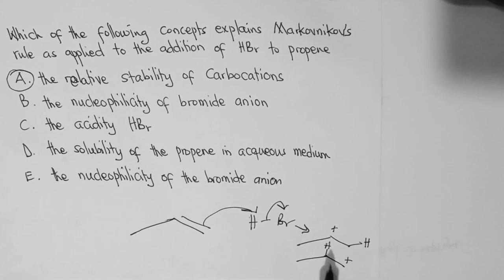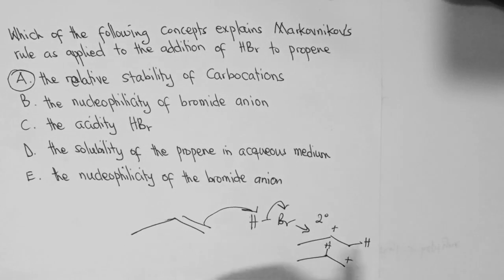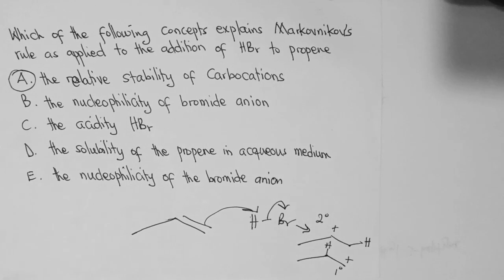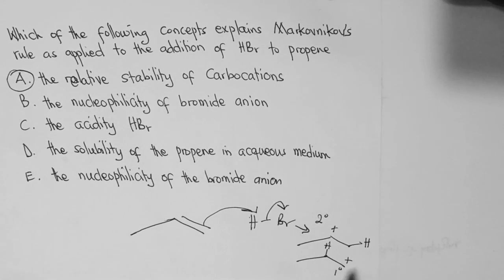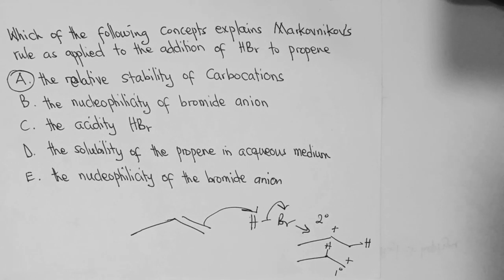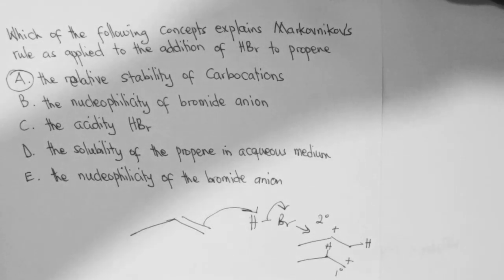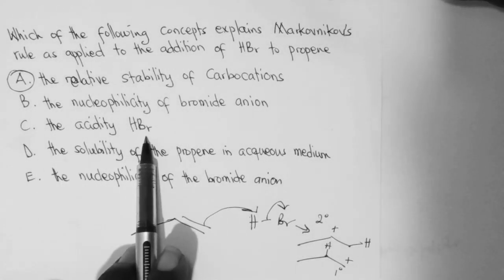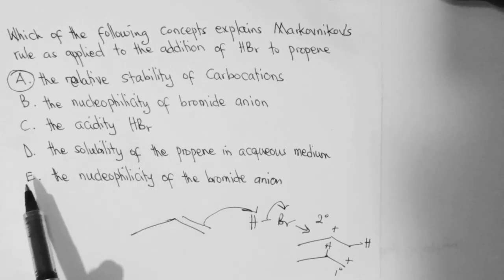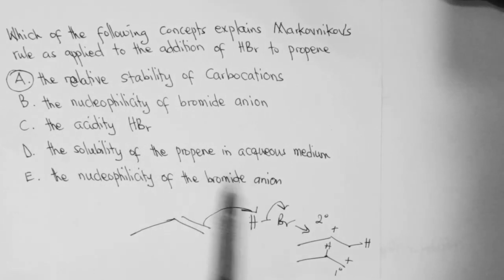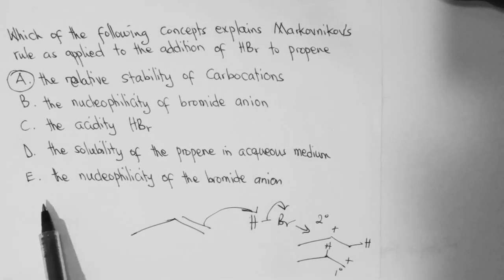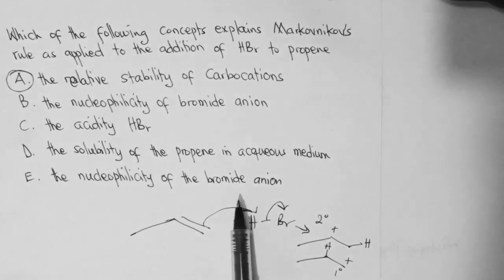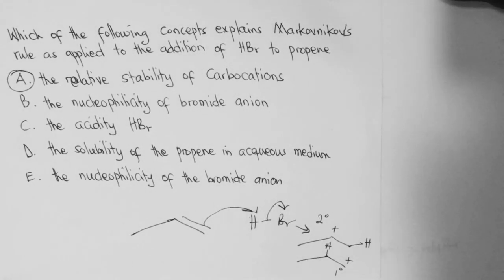So between these two, this is the secondary carbocation and this is the primary carbocation. Now, secondary carbocations are more stable than primary carbocations. So the reaction is favored by the relative stability of the carbocation. And we also have here the acidity of the hydrogen bromide. That is not one of the answers. And solubility of propene in aqueous medium. It's not about solubility. And the nucleophilicity of the bromide anion. It's also not about the nucleophilicity.